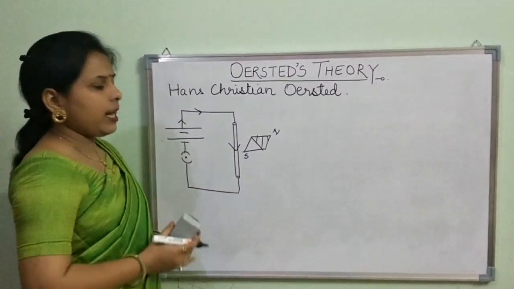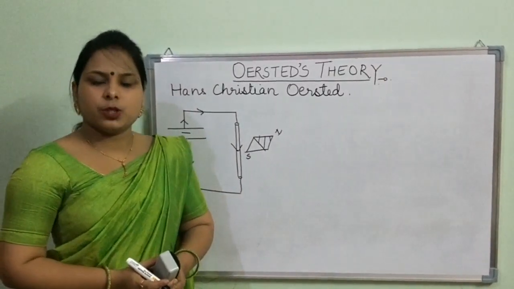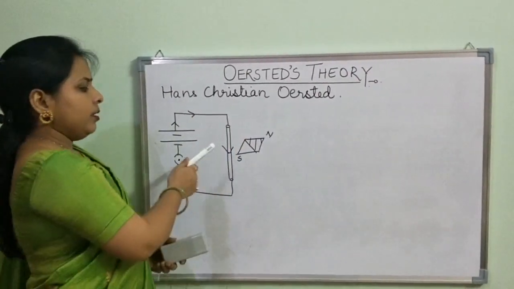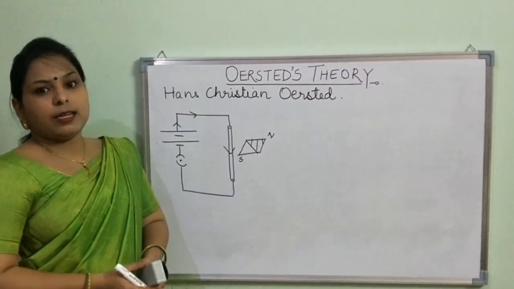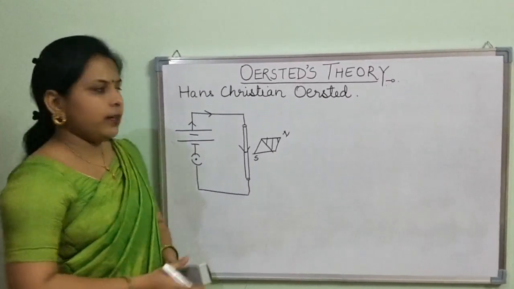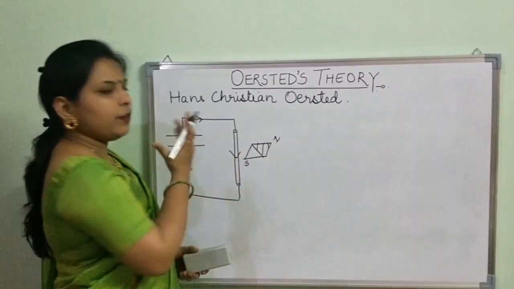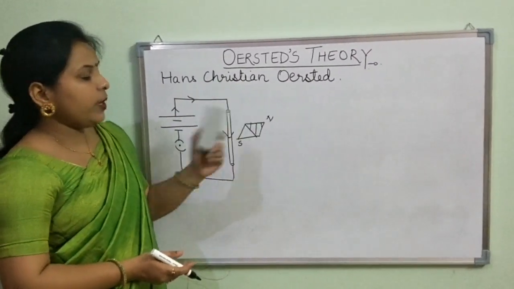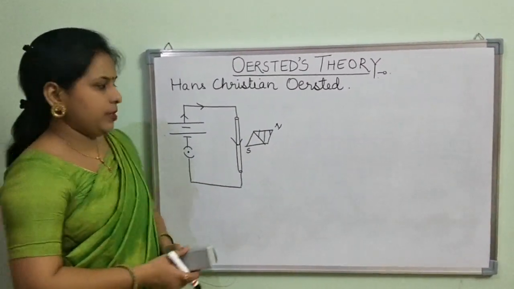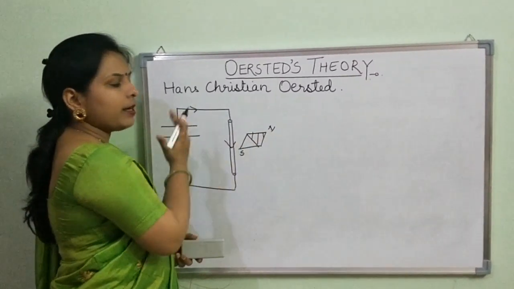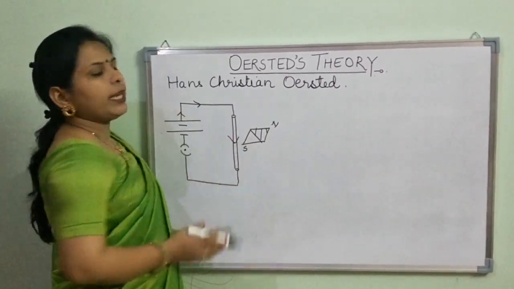Now the question arises, why did this magnetic compass show a deflection? Was any magnetic field nearby? This current carrying wire is the reason. When the current starts flowing in this wire, there will be some magnetic field lines whose influence affected this magnetic compass. So this magnetic compass was deflected due to the magnetic field around this current carrying wire.